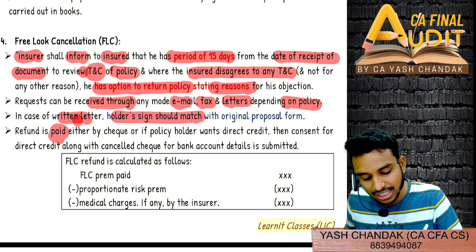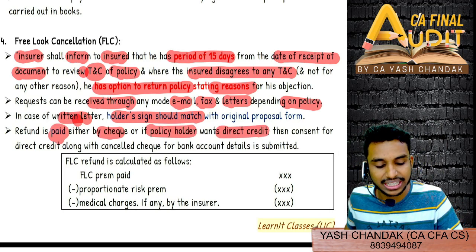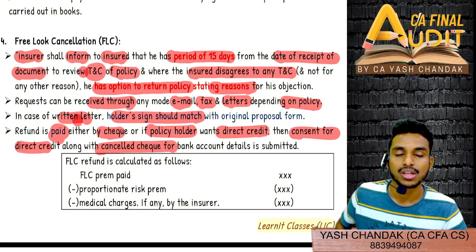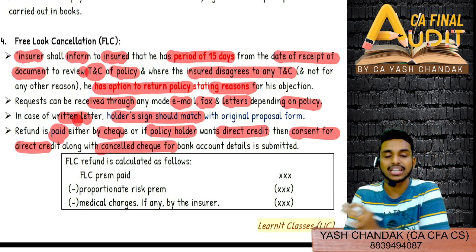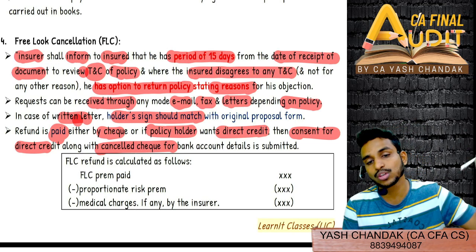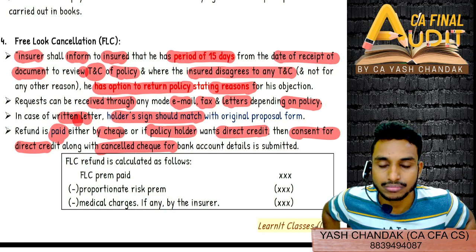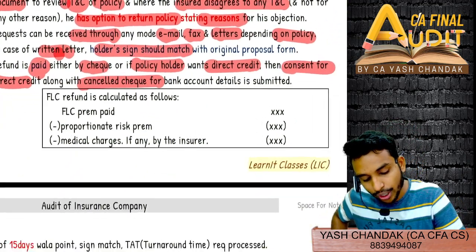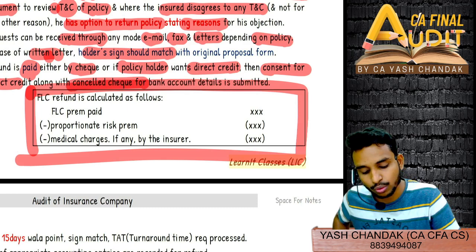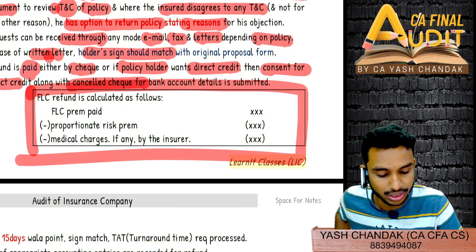Now refund is paid either by check, or if the policyholder wants direct credit, then consent for direct credit along with a cancelled check for bank account details is submitted. So if you want, you can give the bank account details, or you can also receive the check and deposit it in your bank account. Important point to note here is again FLC refund. FLC refund means what? Free look cancellation refund is to be calculated.